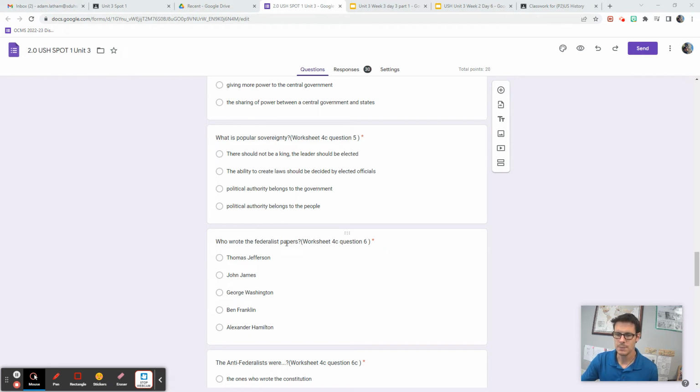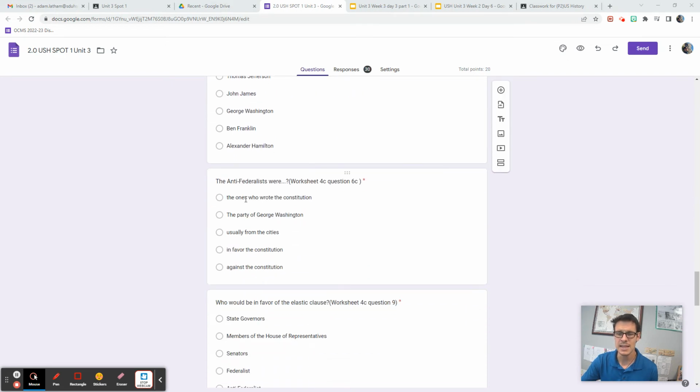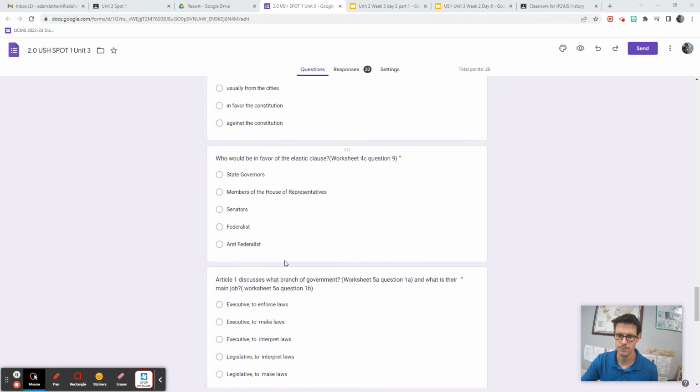Who wrote the Federalist Papers? Worksheet 4C, Question 6. For this one, you might have 3 answers on your page. Pick whichever one of these is the right answer on your page. Thomas Jefferson, John Jay, George Washington, Ben Franklin, or Alexander Hamilton. The Anti-Federalists were, according to Worksheet 4C, Question 6C, the ones who wrote the Constitution, the party of George Washington, usually from the cities, in favor of the Constitution or against the Constitution.